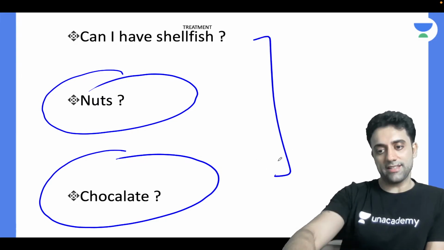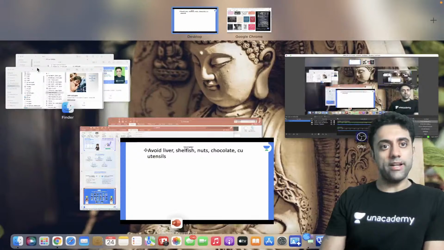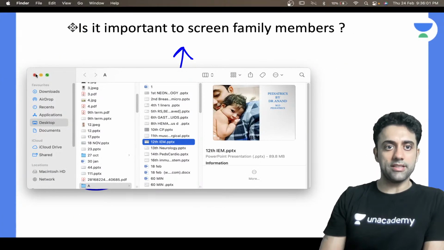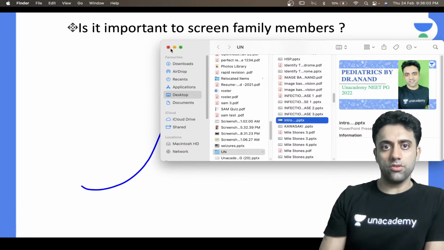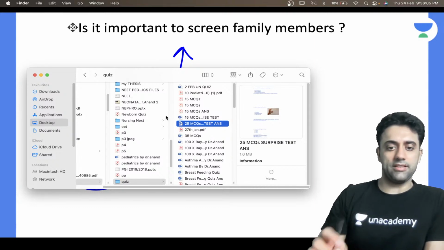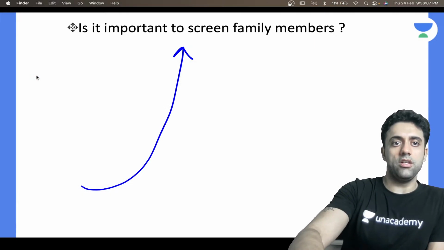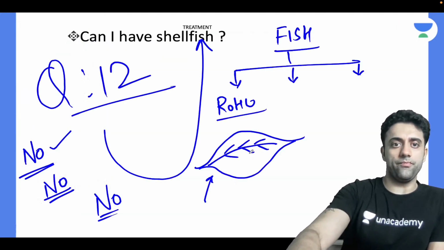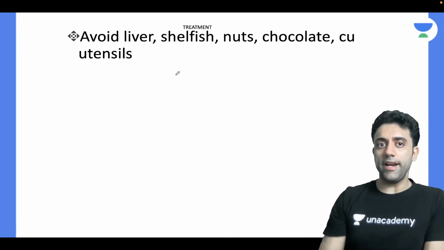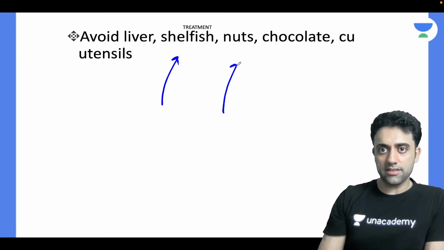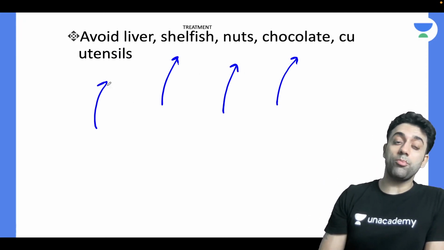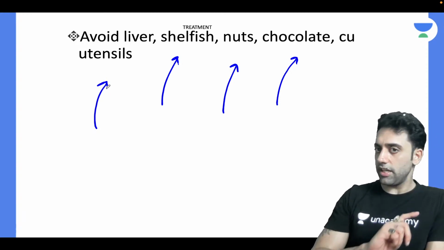Yes or no? The answer is no. That's an exam question, guys, remember, so you should know. The answer is avoid shellfish, avoid nuts, avoid chocolates, avoid copper utensils. Even copper utensils are not allowed.